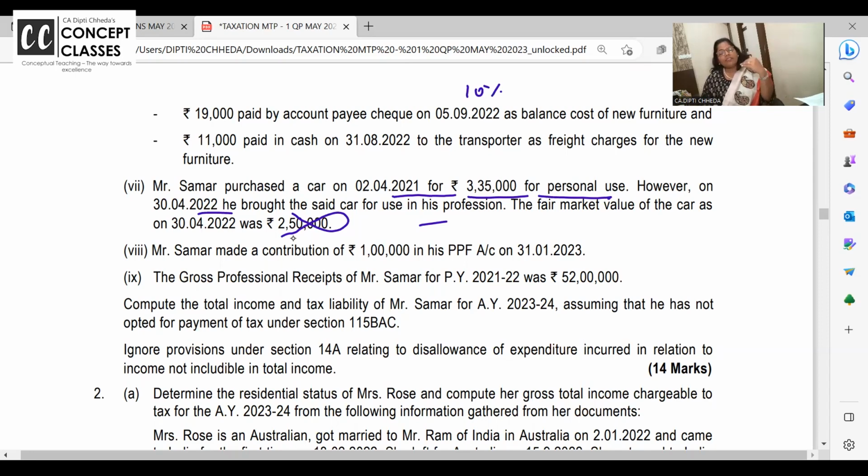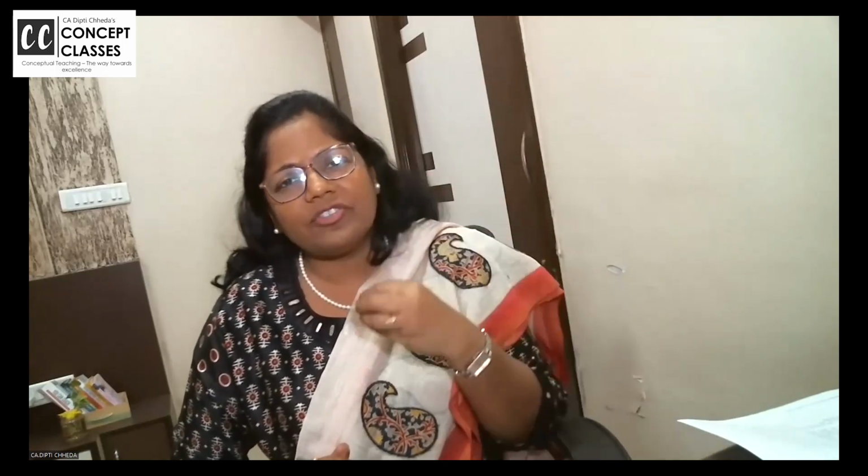हाँ, but instead of motor car, dear students, if it is a building which is purchased in 21 and used personally, next year brought to business, then for the personal use period also, notional depreciation is charged for completed years. This is a superb concept. Shall I repeat? Listen. Any asset personally purchased and brought to business after 2-3 years, whatever is the original cost of car, take and charge depreciation. Ma'am, what about the FMV on the date I take it?